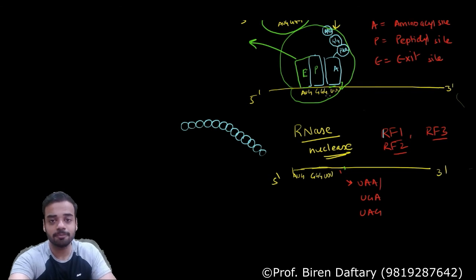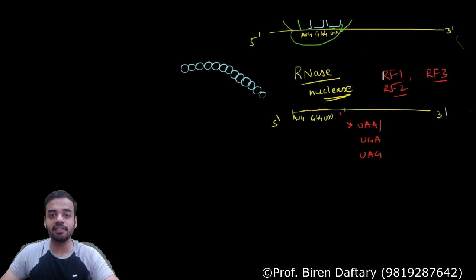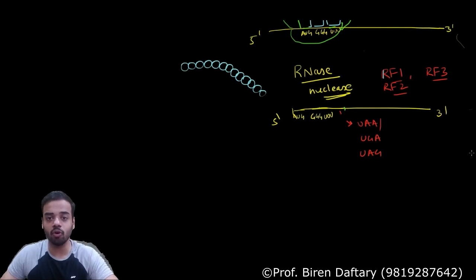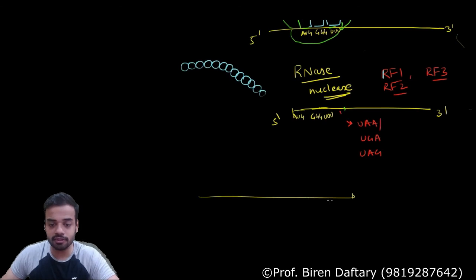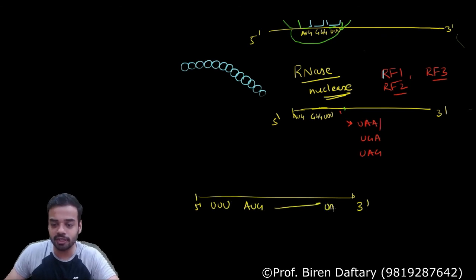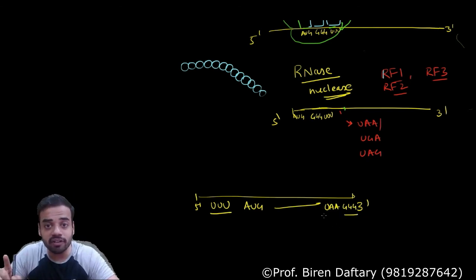Now the last part, quickly I wanted to explain the untranslated regions. Okay, what are UTRs? Suppose on this mRNA, 5 prime to 3 prime, over here I draw the sequence UUU, then there is AUG, then there are sequences in between, then there is UAA stop codon, and there is GGG. Now what happens to this UUU and GGG? Will they be translated? No, they will not be translated.